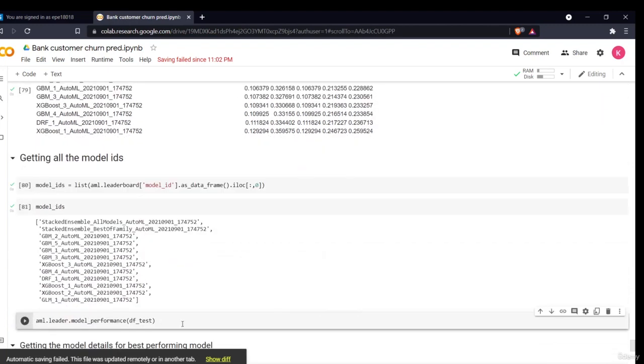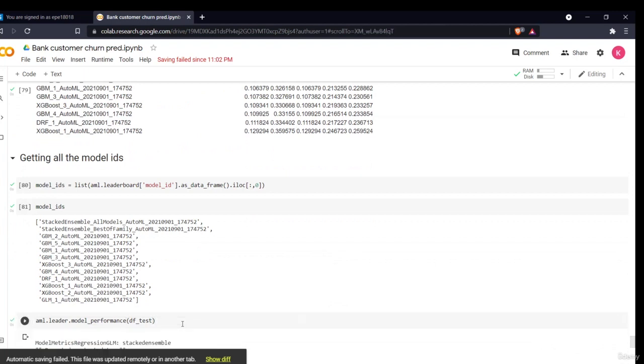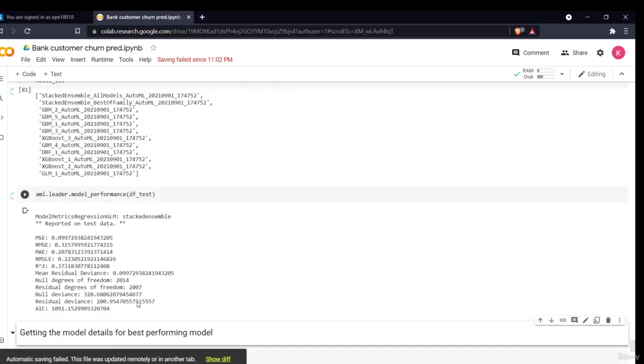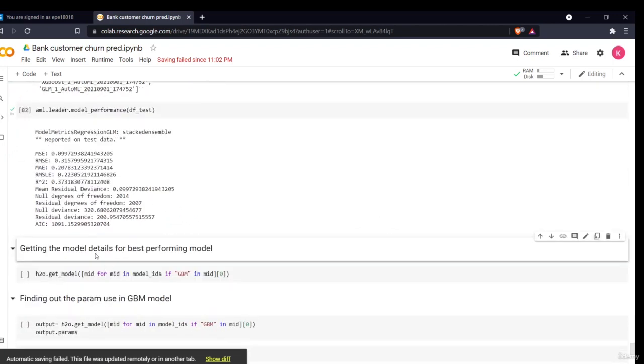So now I'll check what my best performer is. I'll check on my DF test which model is my best performer. As you can see, the stacked ensemble model is my best performer. I have the mean square error, root mean square error, MAE, R square error, and all of the different things. So now I'll get the best performing model.